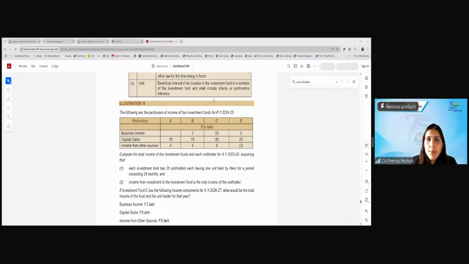Fully taxable in the hands of the unit holder, Siddharth. Yes, this will be fully taxable in the hands of the unit holder, right? Because this 20 which is there is income from the head capital gain and other sources. So in the same proportion, this 16 divided by 20 and 4 divided by 20 will be taxable in the hands of each unit holder. Are we clear? So it will be taxable under these heads only in the hands of the unit holder: under the head capital gain 8 and under the income from other sources 2. Right? What about fund B?